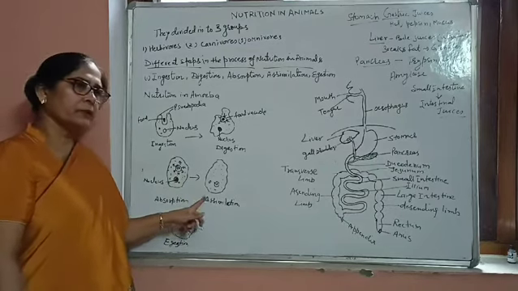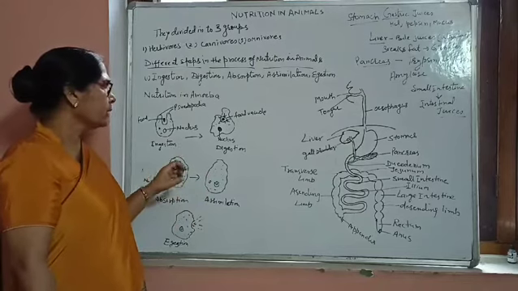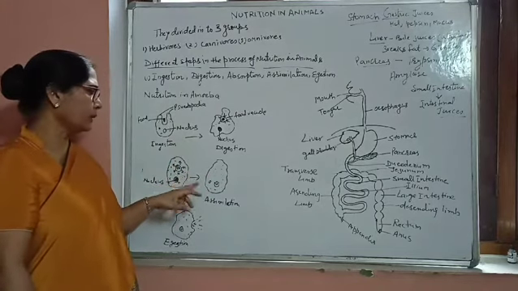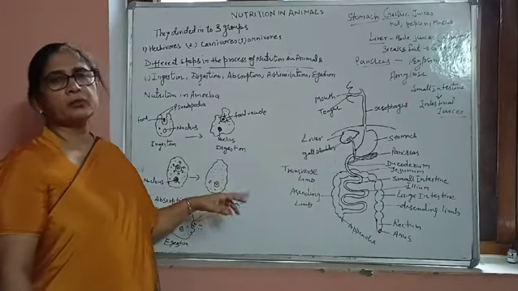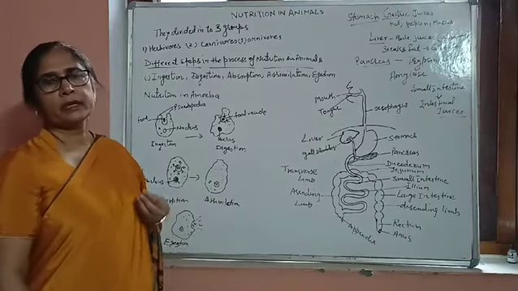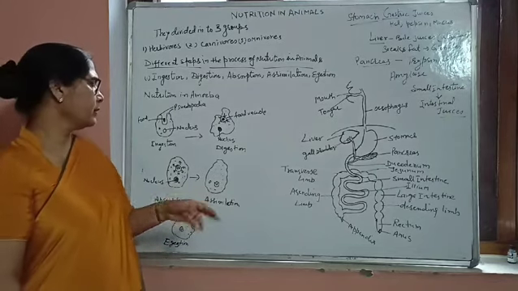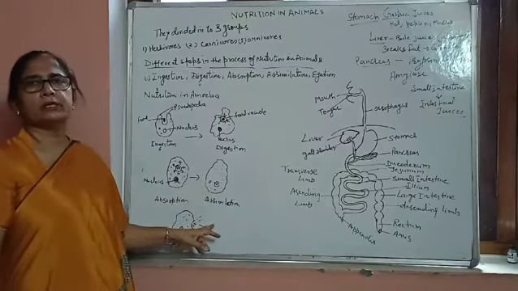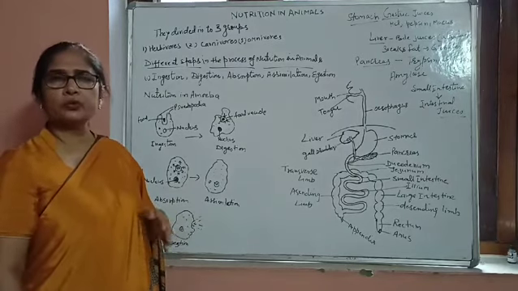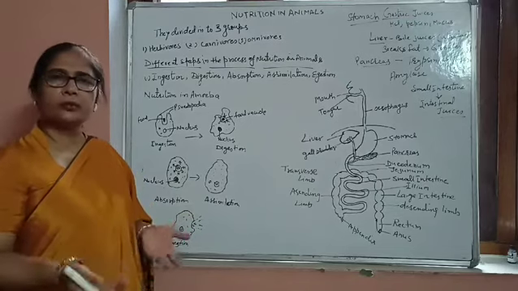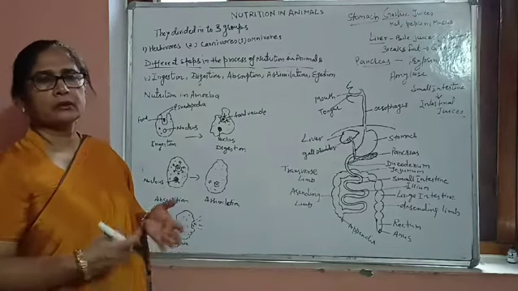After absorption, the nutrients present inside the protoplasm are utilized by the amoeba for different purposes: respiration, growth, reproduction, whatever activities it has. That is known as assimilation. Assimilation simply means utilizing the nutrients to produce energy, and this energy is important for the life processes, as I told you earlier in the first topic.